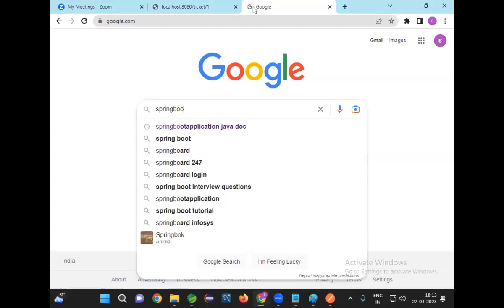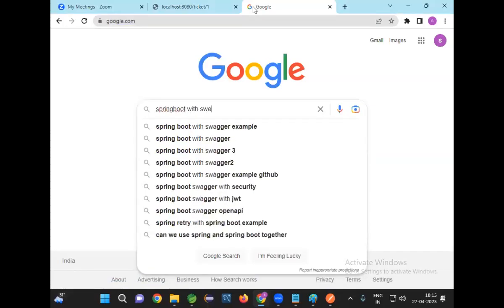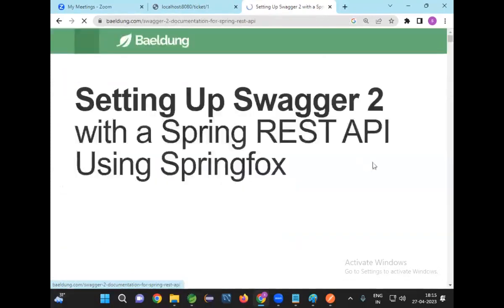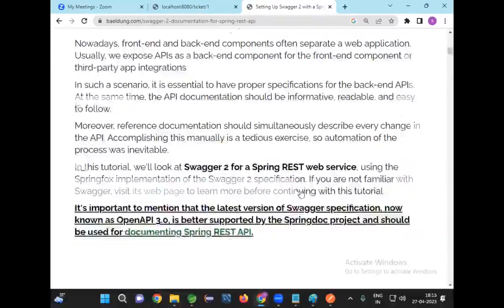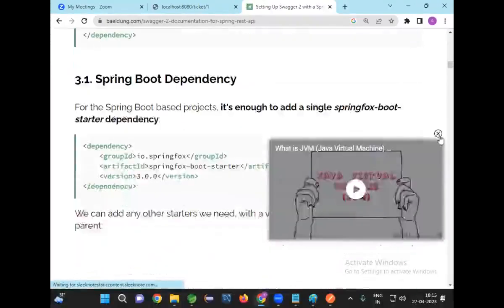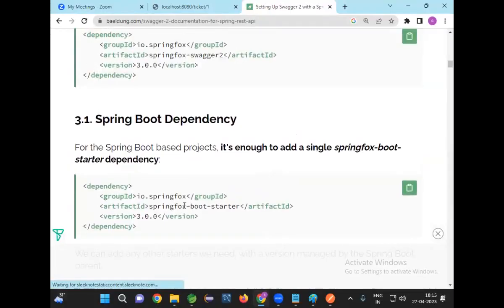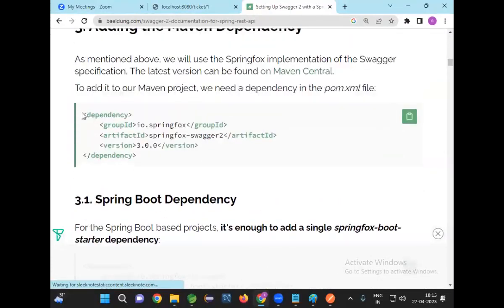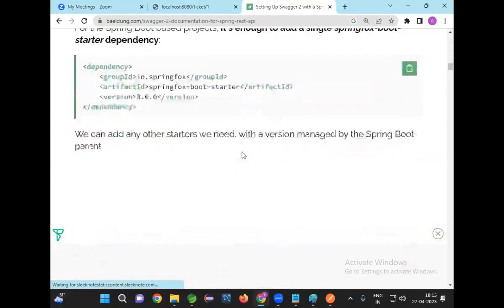Spring Boot with Swagger. Just Google it. Spring Boot with Swagger example will be available. Setting up Swagger with the Spring REST API. Okay, so whatever the first link you get, go to that link. Setting up Swagger for our API. So now Springfox Boot Starter, Springfox Swagger. So this is the Swagger dependency that we can add.